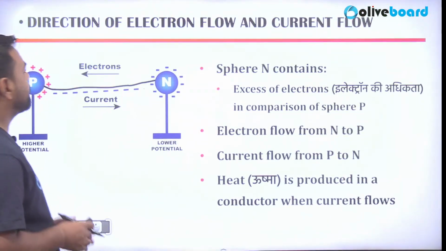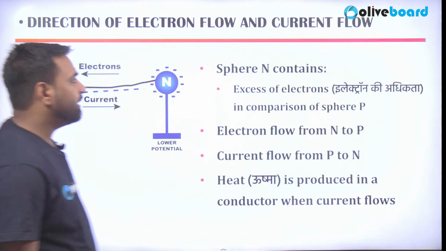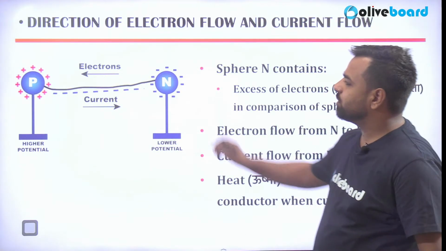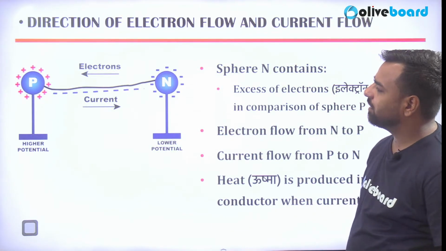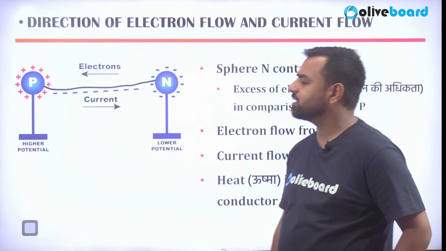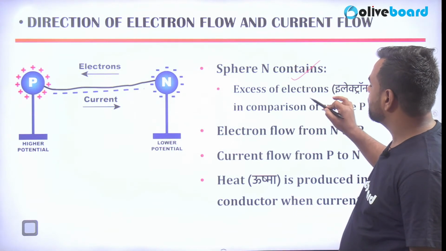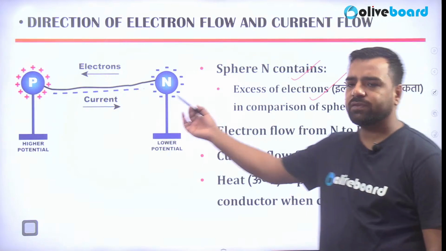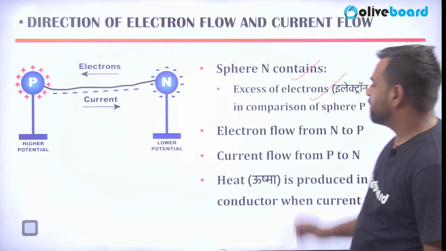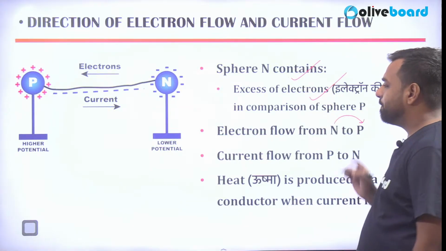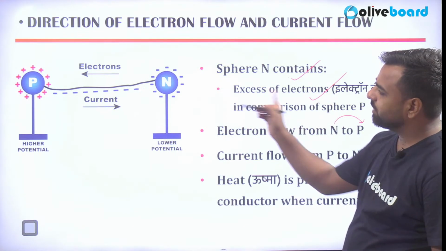Yeah. So guys, direction of the electron flow and the current flow. So here the sphere n contains what? Sphere n has a negative charge, and sphere p has positive charge. So sphere n has an excess of electrons in comparison to sphere p, as we can see in the image, right? So here the electron flow will take place from n to p. Why? Because just see, the charge is level.